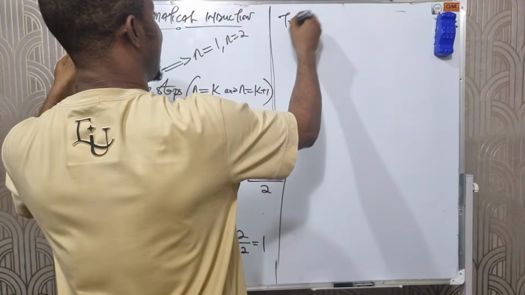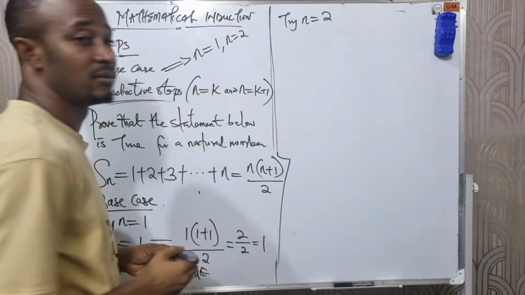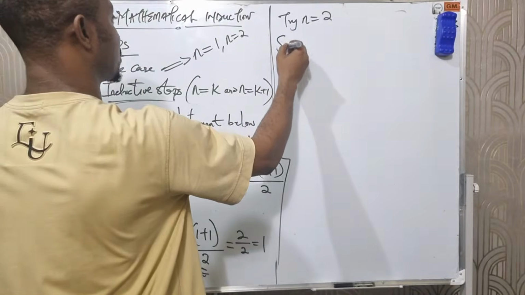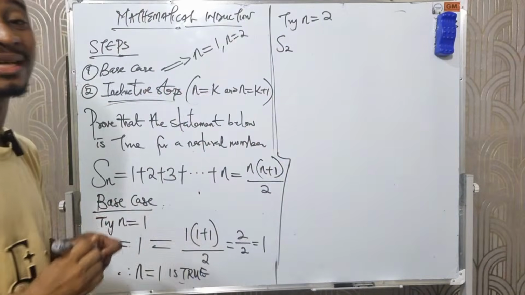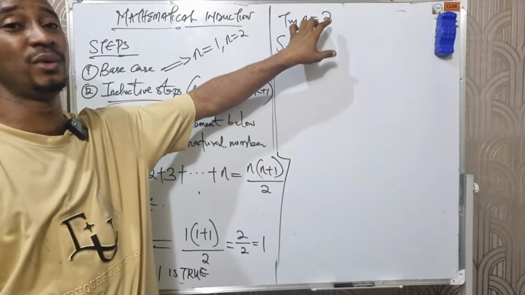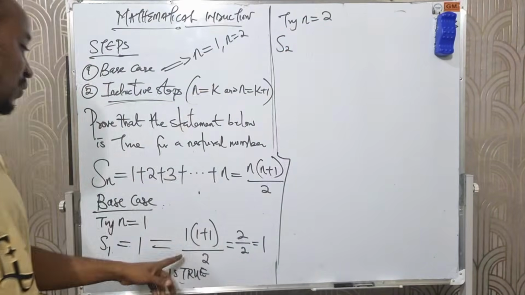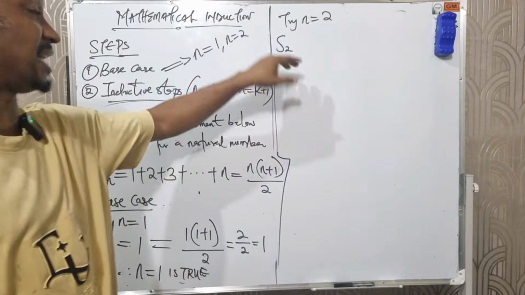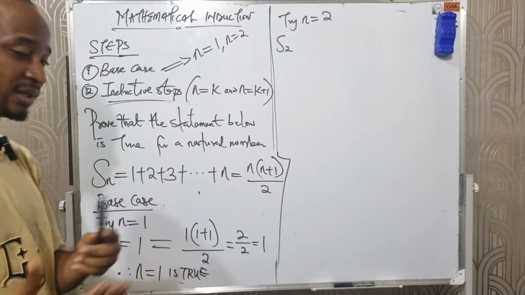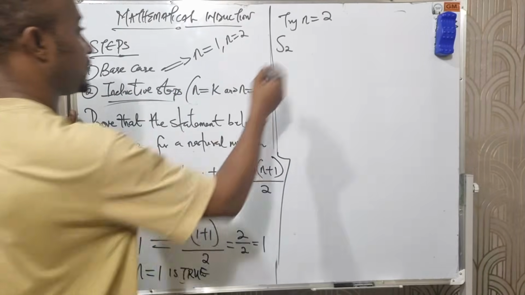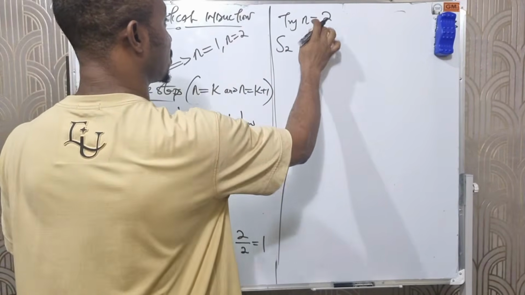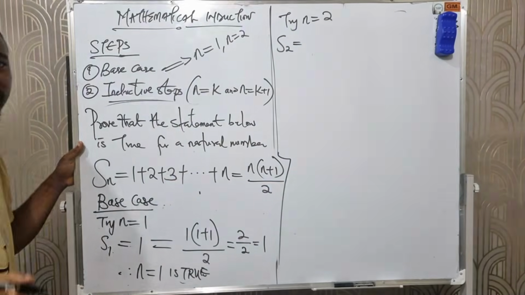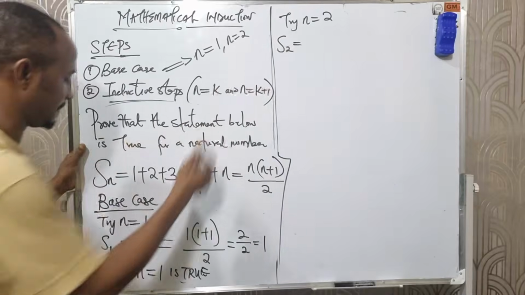The next one is to try n equals 2. I can just try n equals 2, meaning that will give us S2. But most of the time, you don't need to continue with this. Once you can get n equals 1, you can continue. But for the sake of my teaching, I have to explain further for you guys to understand properly. So for n equals 2, our S2 becomes what? What do you think will be the sum of the second term?